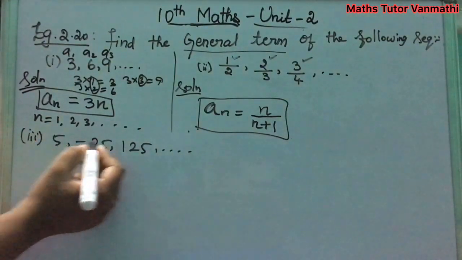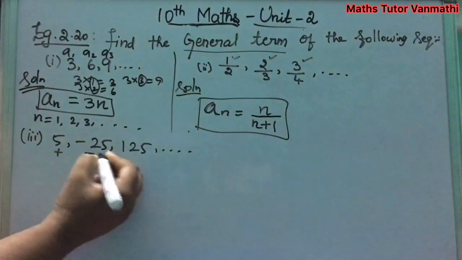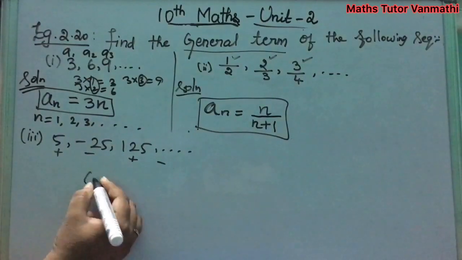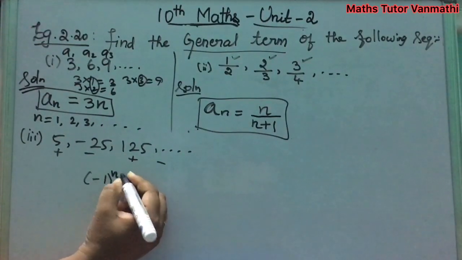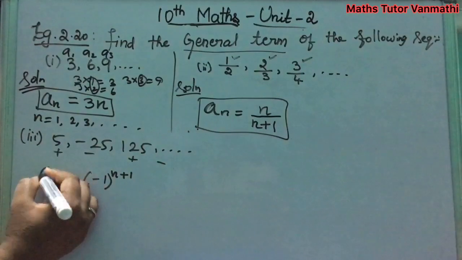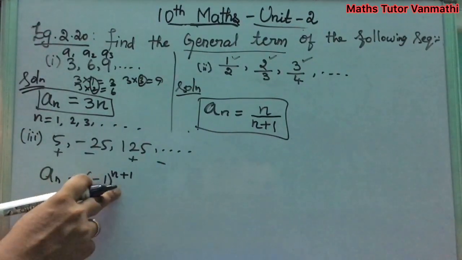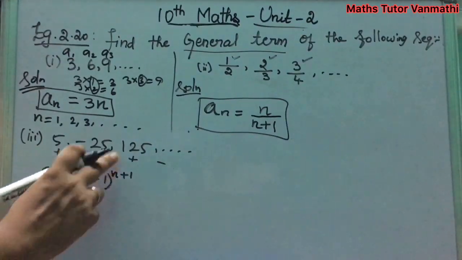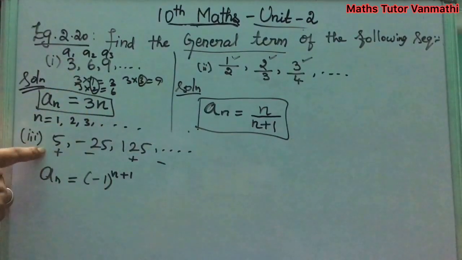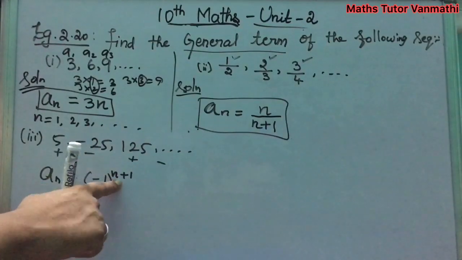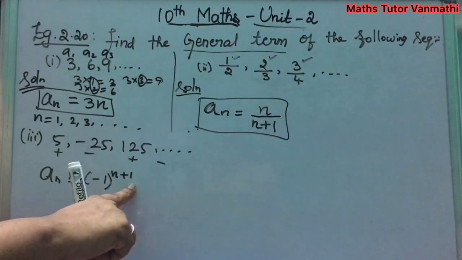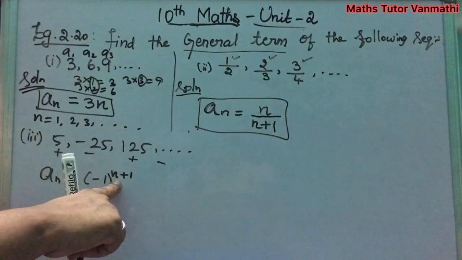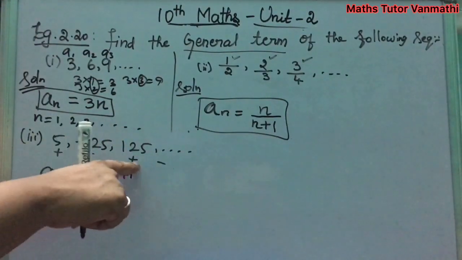You see here the sign is alternating. Plus, minus, plus, minus, it goes on. So for this, first we are taking (minus 1) whole power n plus 1. a_n equal to (minus 1) power n plus 1. That is, if you put n equal to 1, 1 plus 1, what will you get? 2. Minus into minus, you will get a plus value. And again putting n equal to 2, 2 plus 1 you will get 3. Odd power, so here you will surely get minus. Next, 3 plus 1 you will get 4. Even power, you will get plus.